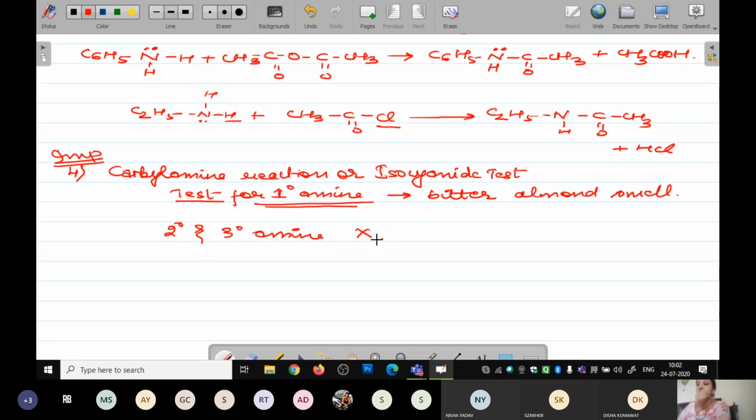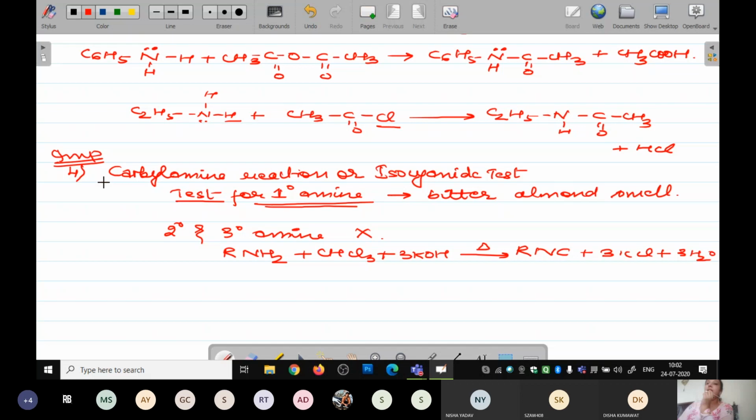This reaction is not given by the second degree or the third degree amine. The reaction is: on heating, it gets converted into an isocyanide plus 3 KCl plus H2O. Okay, so just mark it in your books.